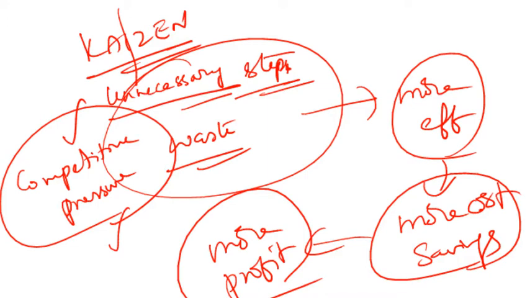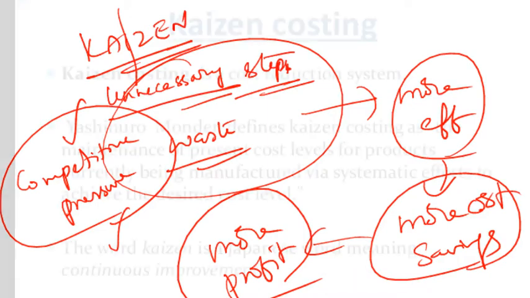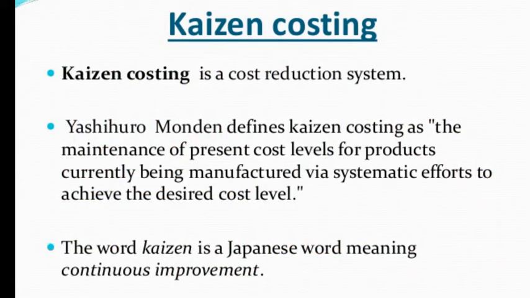Okay, now let's look into this slide. Have a look at this slide. Kaizen costing is a cost reduction system. A particular person called Yoshihiro has defined Kaizen costing as the maintenance of present cost levels for products currently being manufactured via systematic efforts to achieve the desired cost level. You need not memorize this definition, but whatever we have understood so far, even that you can write as an answer. As you can see, the word Kaizen in Japanese means continuous improvement. Okay, chalo.